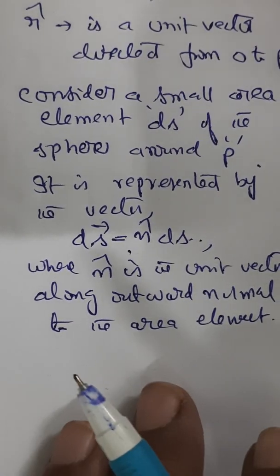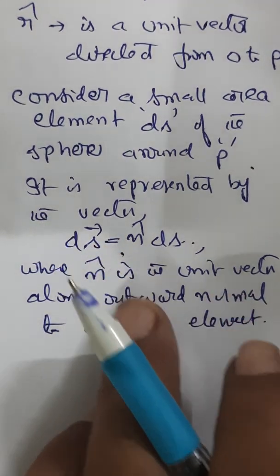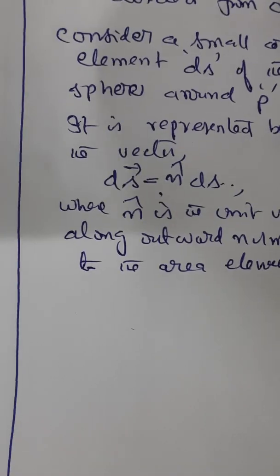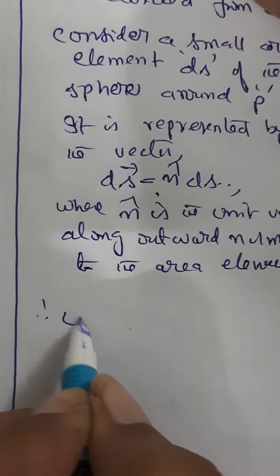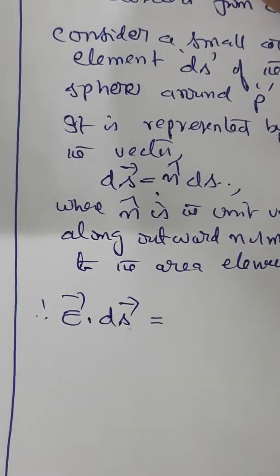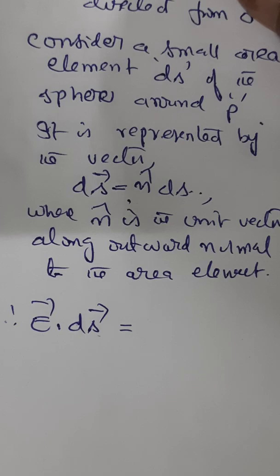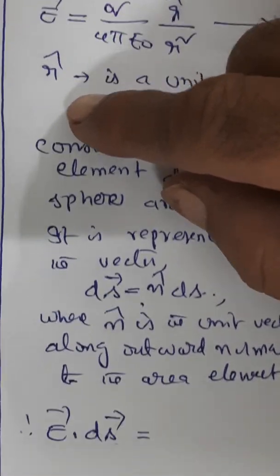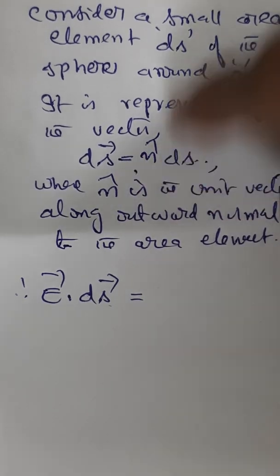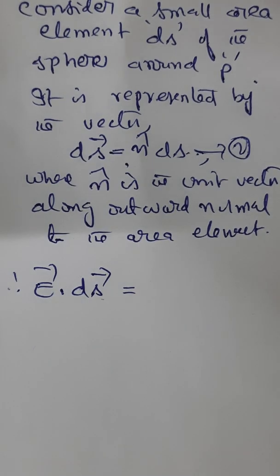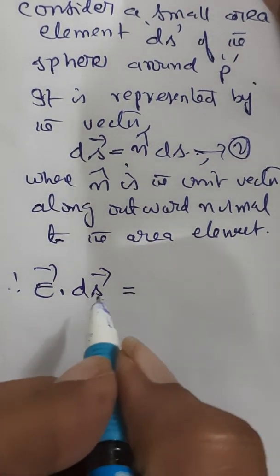Got it? So this we will try to combine with this equation 1. So therefore, when you are calculating flux, E dot ds, you can have the E value from here. You can have the ds value from here. So you can as well call it equation 2, no problem. So combining these two equations, what will we get?